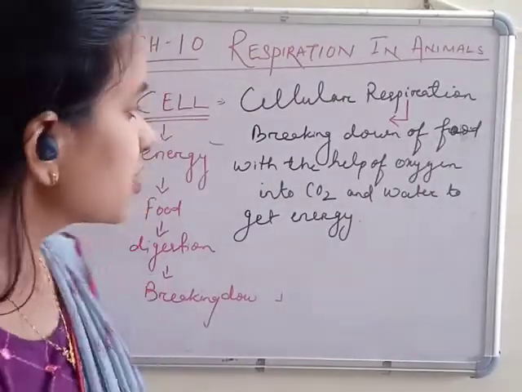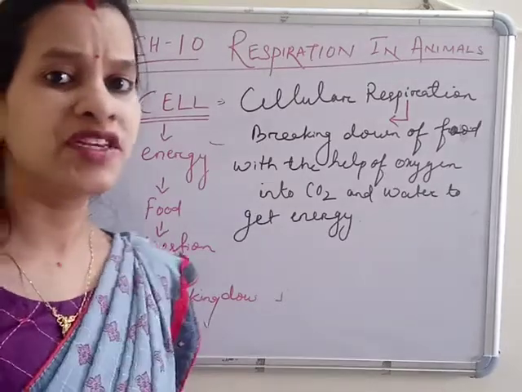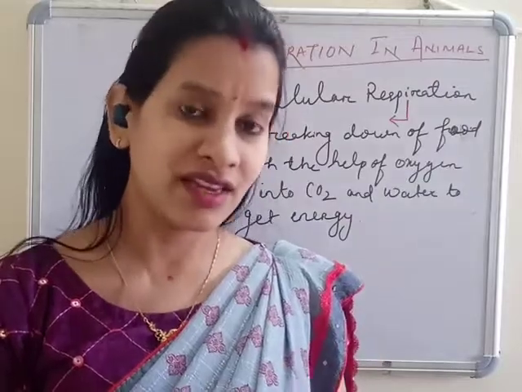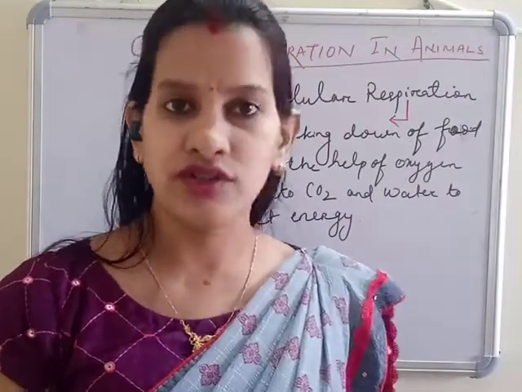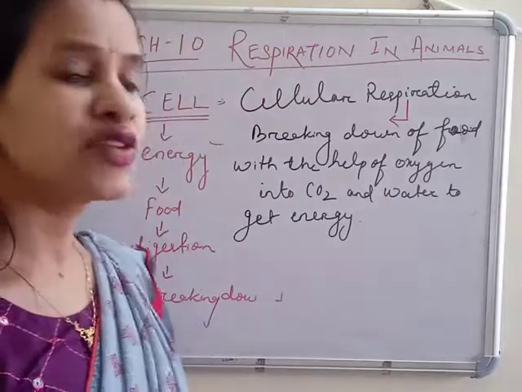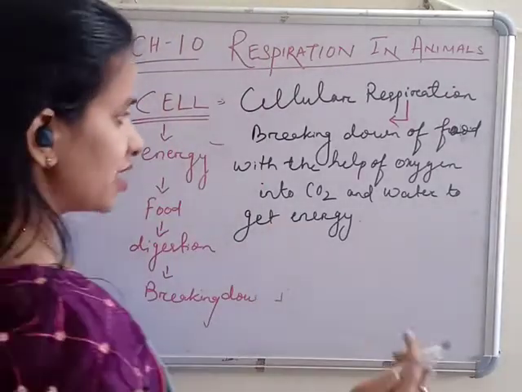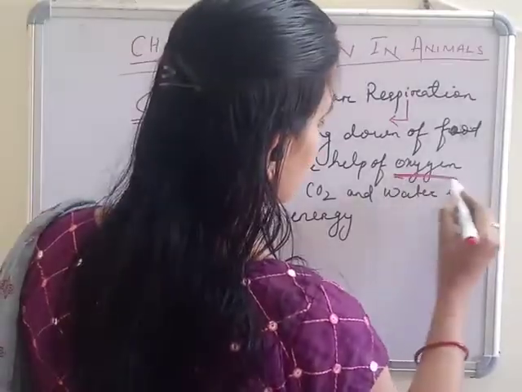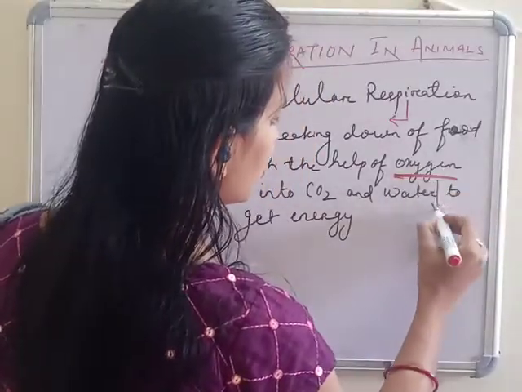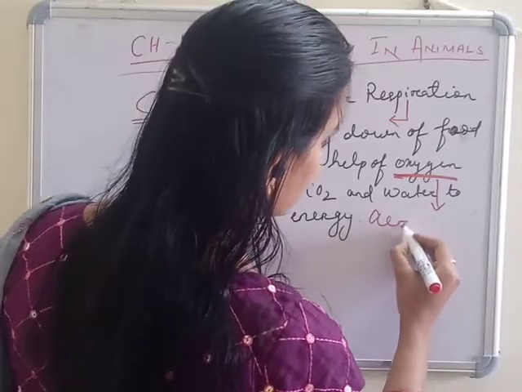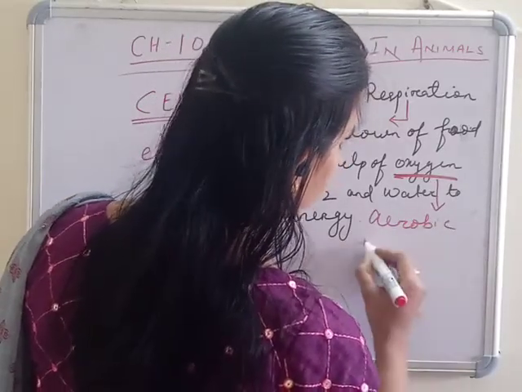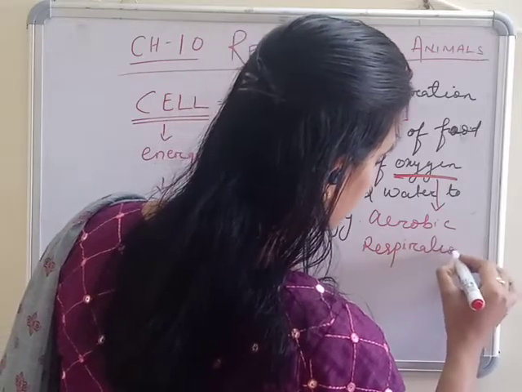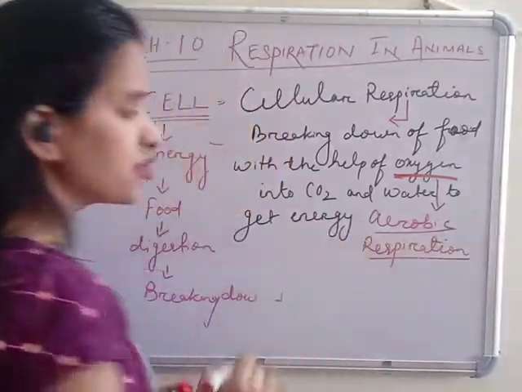In some smaller organisms, respiration happens without oxygen. The respiration which is done with the help of oxygen is called aerobic respiration. When respiration with oxygen happens, it is called aerobic respiration.